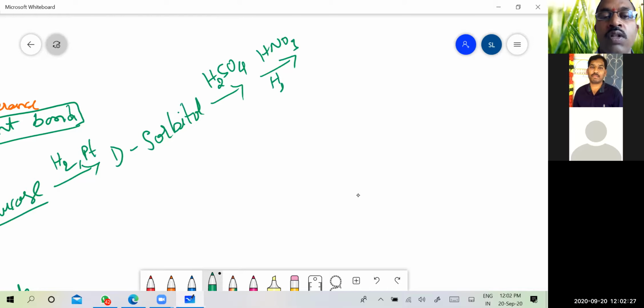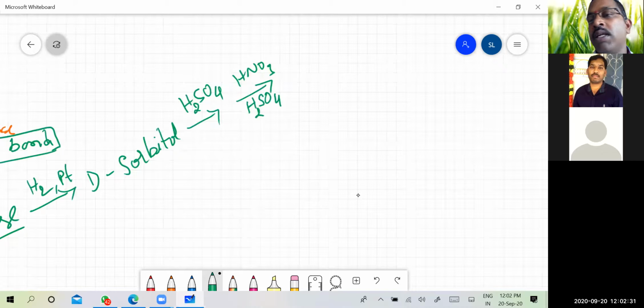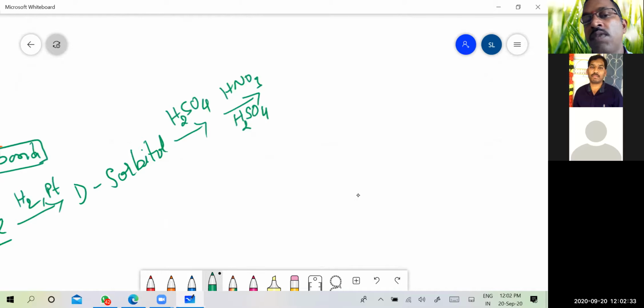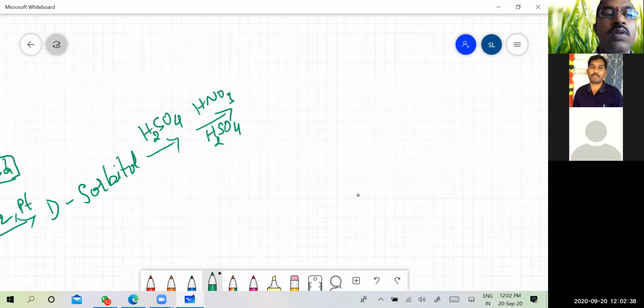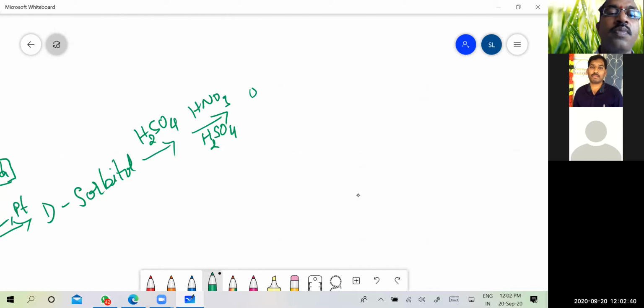and that is the nitrating mixture. We call that the nitrating mixture, concentrated nitric acid and concentrated sulfuric acid. On treatment, the OH groups will convert into the nitro groups. So this is how the final compound is synthesized from glucose.